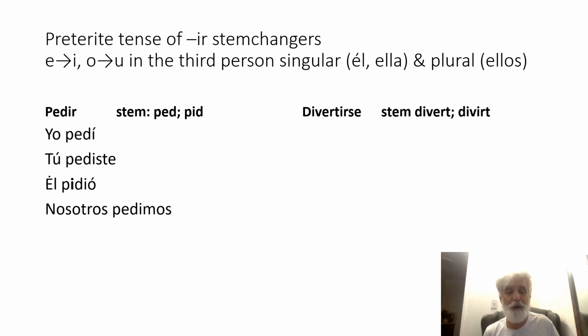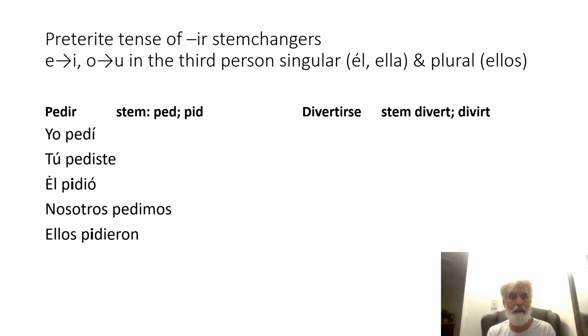Now, there is going to be a stem change in the él and ella form. That is the third person singular. And the E will go to I. So, él pidió. He requested. Right? So it's not él pedió, it's él pidió. Please note this down. And then finally, I told you the stem change will take place in the él, ella conjugation, the third person singular, and the third person plural, the ellos, ustedes form.